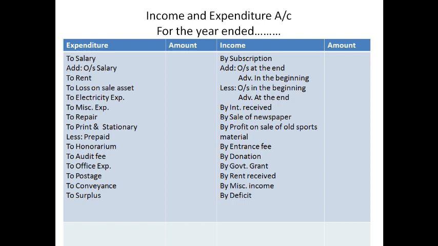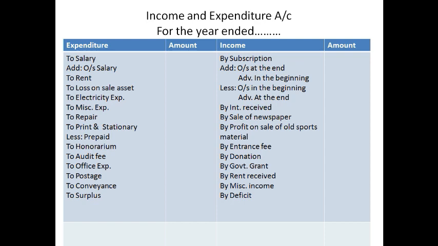In the same way, same thing will be applicable for any other expense also. If any other expenses are still due during the current year, that will be added back to the concerned expenses of the current year alone. So you can look at the expenses given there. Now coming down, look at printing and stationery. Here prepaid expenses are subtracted. What does prepaid expense mean?